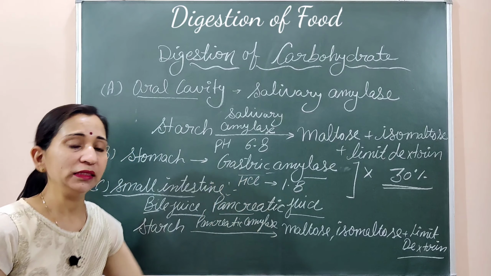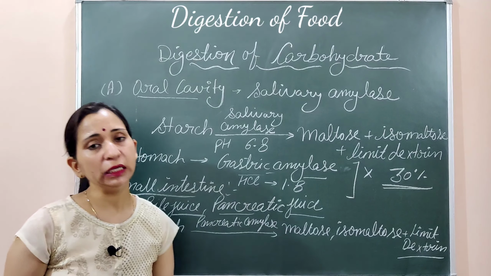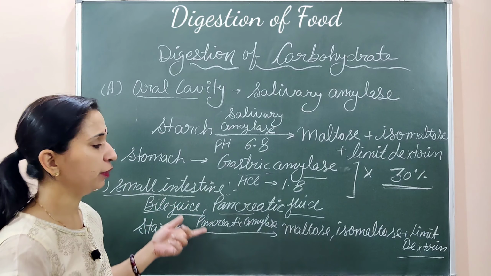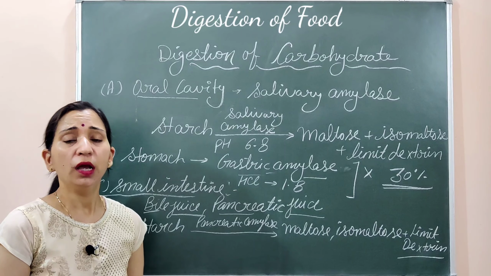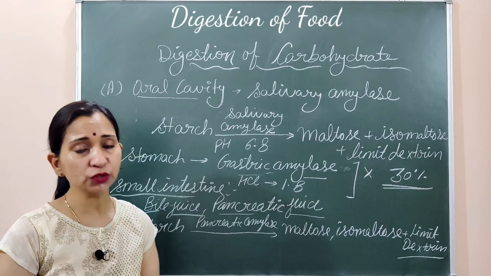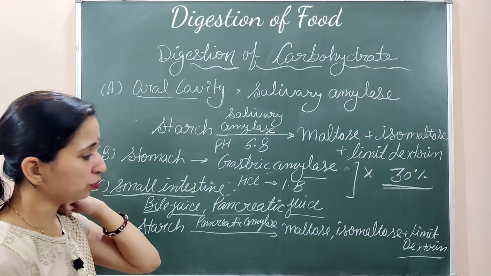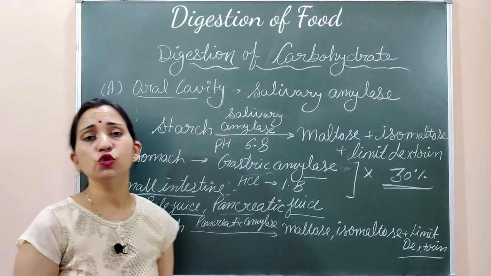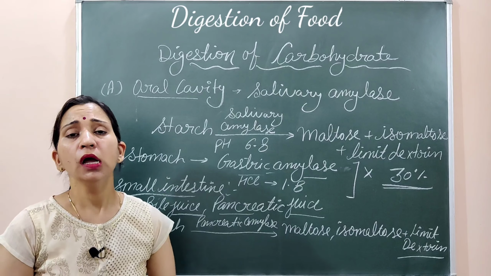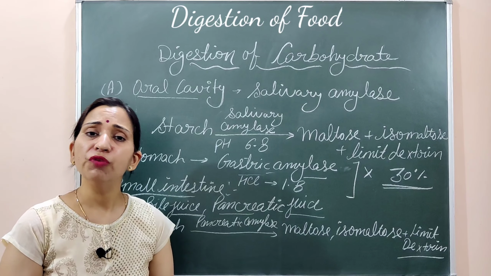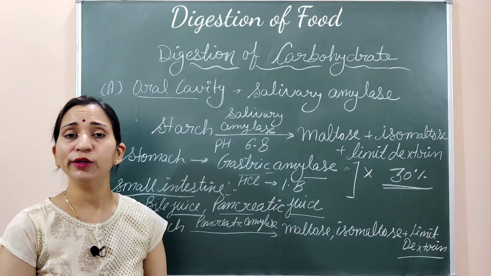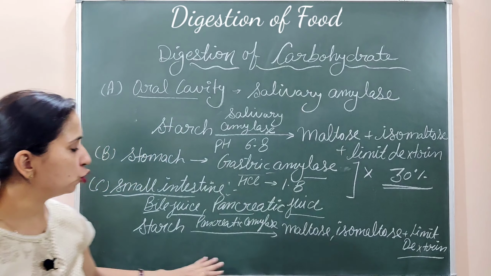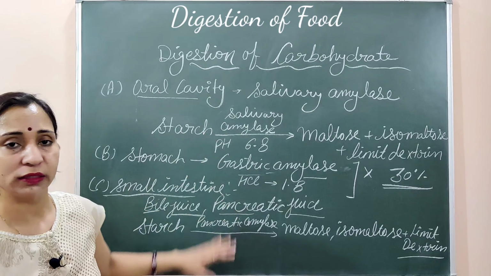So this is the digestion which is happening here in the small intestine with the help of pancreatic juice. As the food moves to the next part, that is the jejunum, this happened in the duodenum, then the jejunum part. Here intestinal juice also gets mixed with the food. यहाँ पे intestinal juice mix हो जाएगा, and the intestinal juice contains all the carbohydrate digesting enzymes which can convert the carbohydrate into the simpler form. तो अभी हम intestinal juice का देखते हैं, but till then let's take a revision.